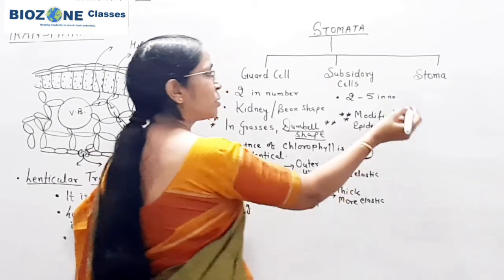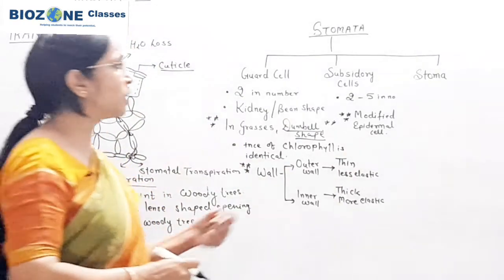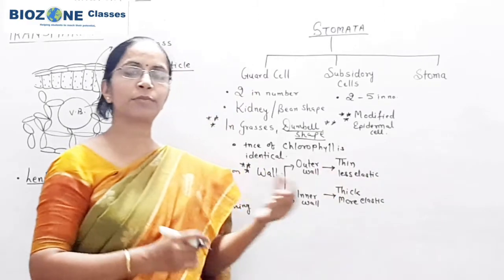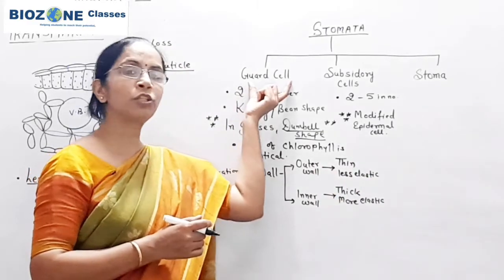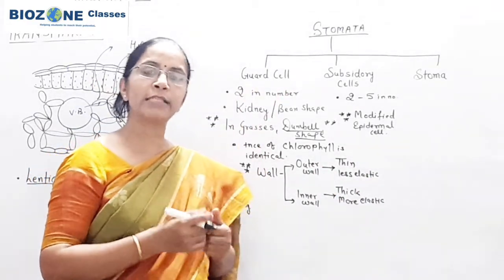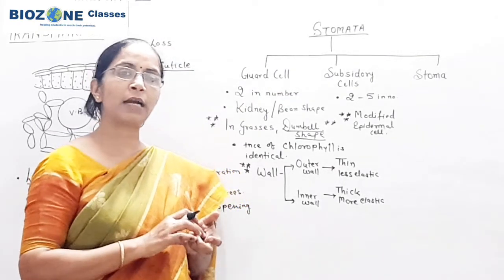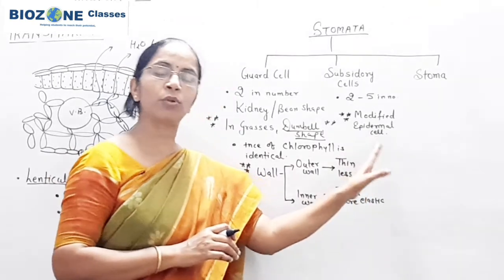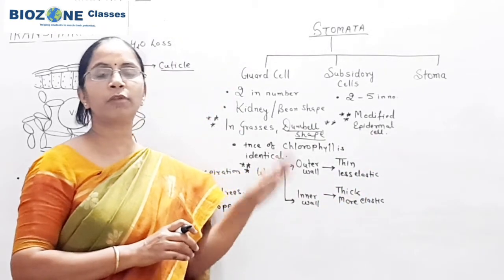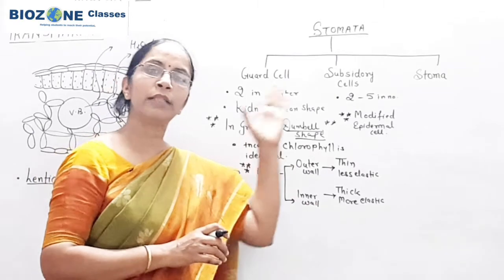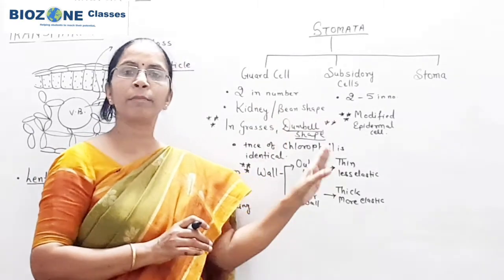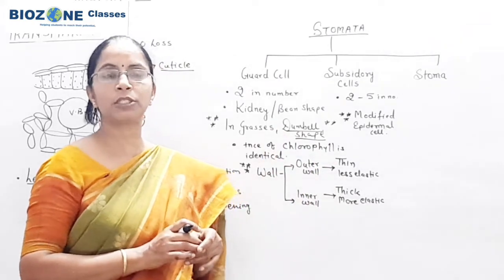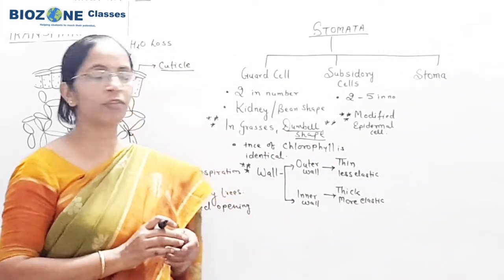And after that we study the stoma. What is the role of the subsidiary cell? Subsidiary cells maintain the turgor pressure of the guard cell, as well as potassium ions are transported into the guard cell through the subsidiary cell. How the subsidiary cell is responsible for maintaining turgor pressure, we will discuss in the mechanism section, when we discuss the mechanism of transpiration or opening and closing of the stomata.